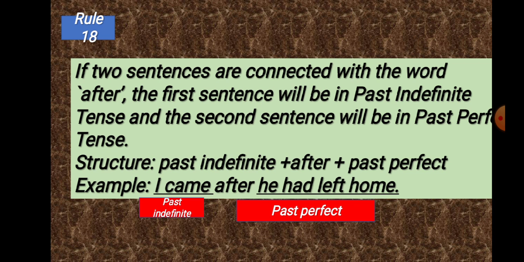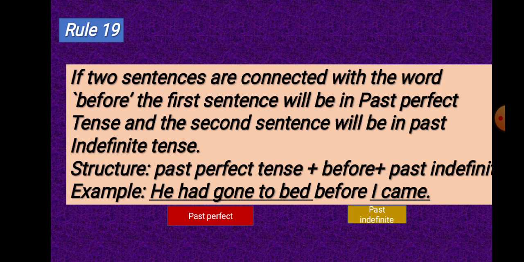If two sentences are connected with the word after, the first sentence will be in past indefinite tense and the second sentence will be in past perfect tense. The structure will be like this: past indefinite plus after plus past perfect. You see the example, I came after he had left home. Here, I came is the first sentence. It has been written in past indefinite tense, and he had left home, this is the second sentence. It has been written in past perfect tense.